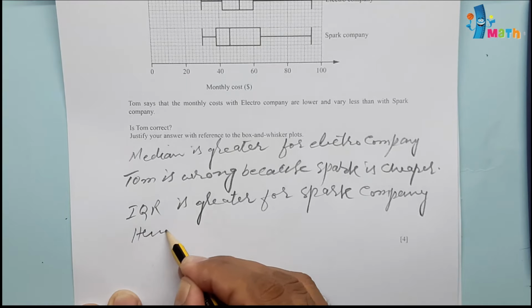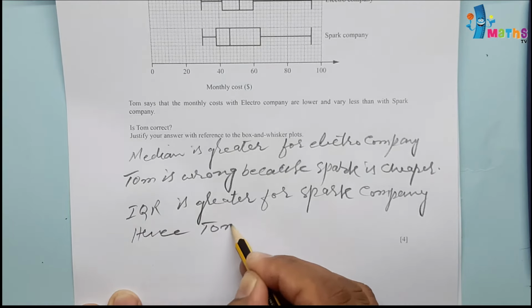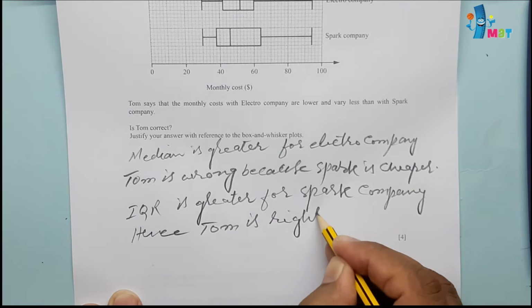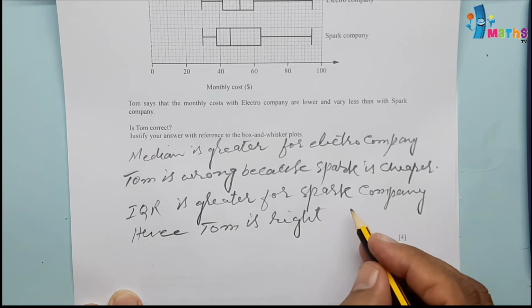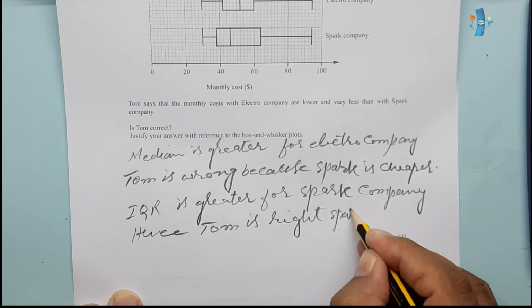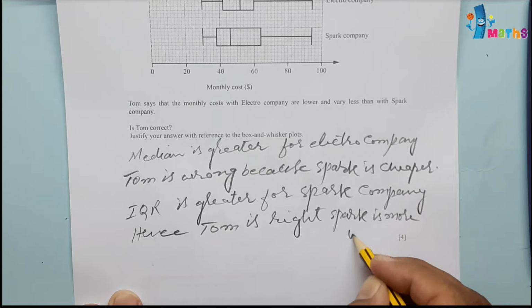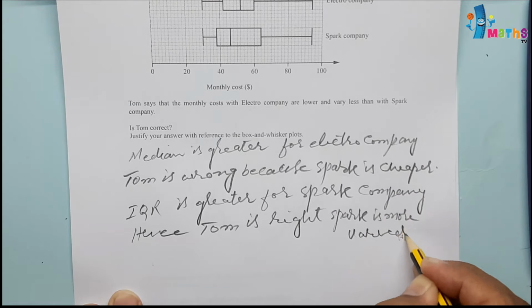Hence Tom is right. Spark is more varied.